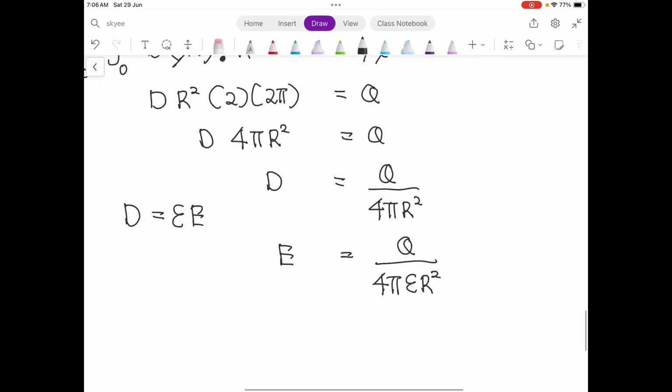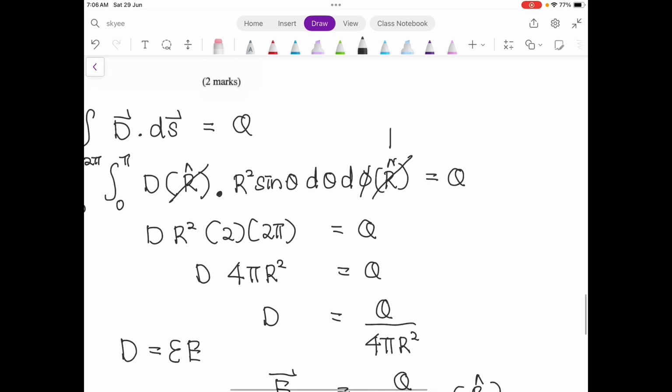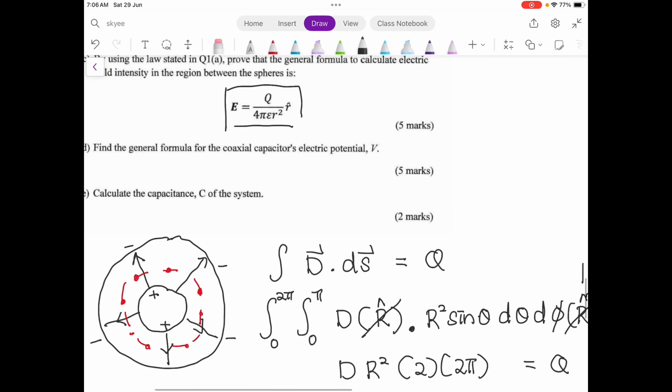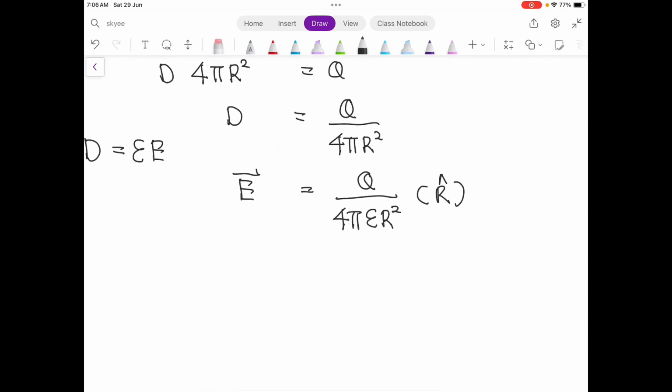The direction we can insert; the direction is r, which we already defined. So from here, we have proved that the equation is equal to this one. You can say that it is proven.